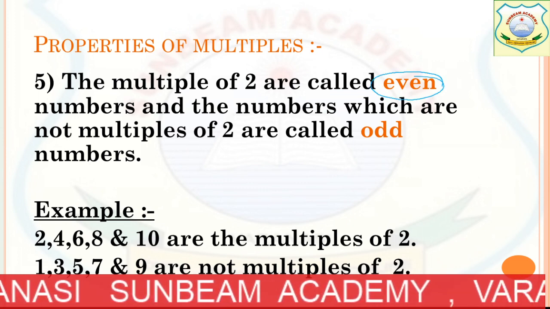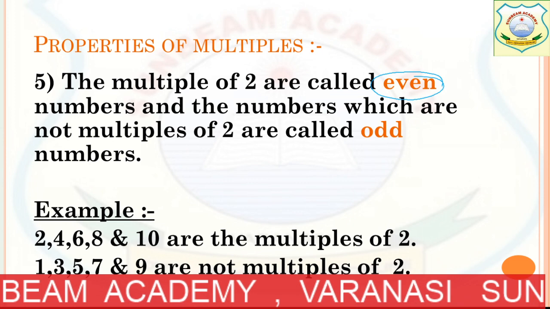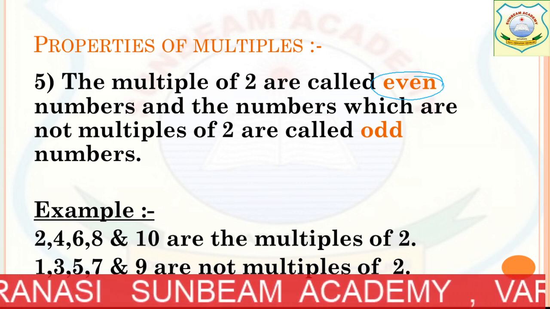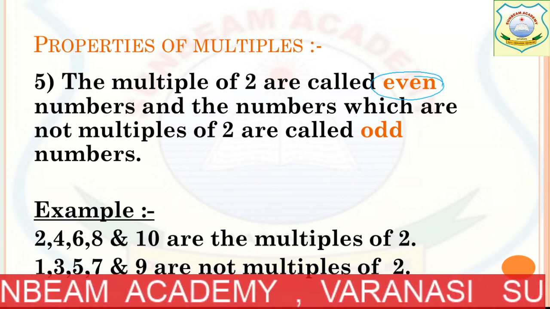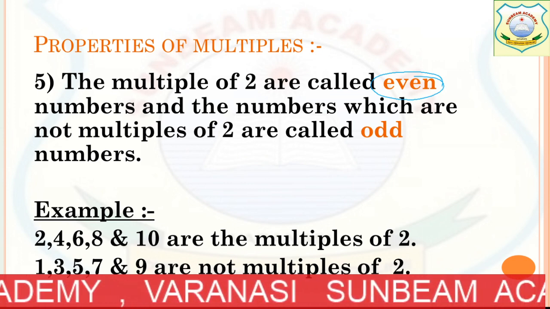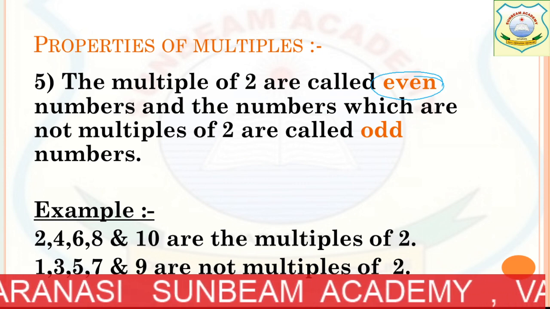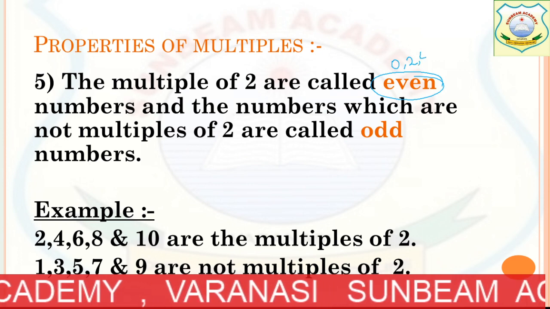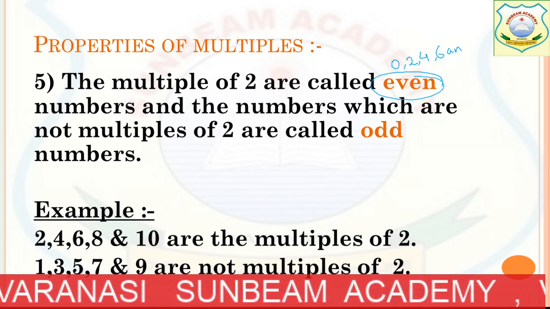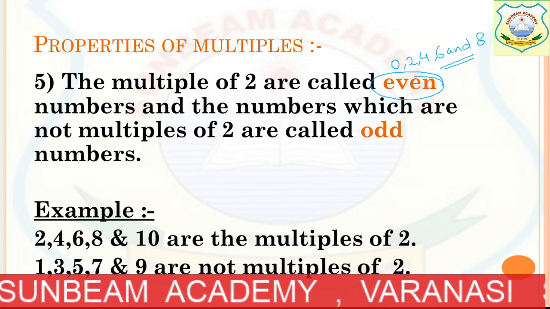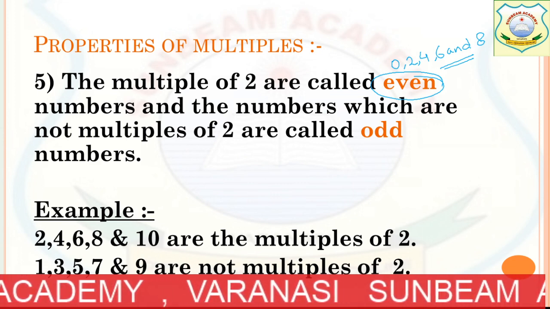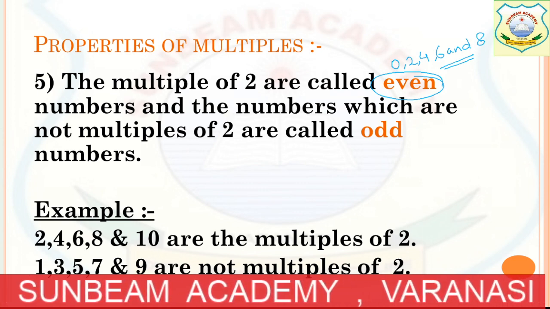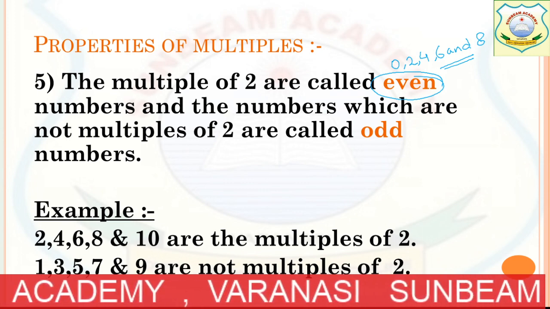Even numbers are the numbers which are coming in the table of 2, or the numbers which are exactly divisible by 2 are called even numbers. If we have 0, 2, 4, 6 and 8 in the ones place, then it means it is an even number. Got it?